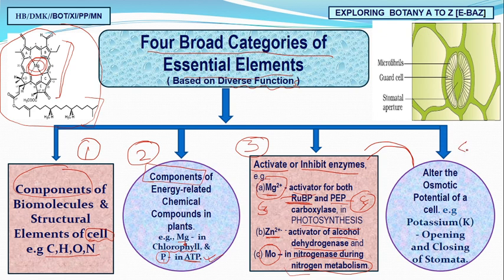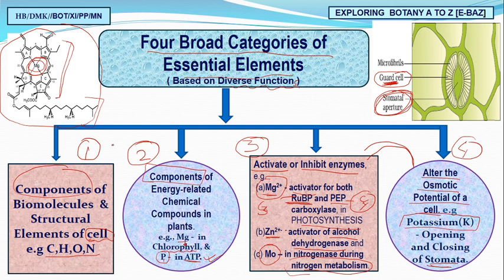and the fourth one, yes, what happens in the fourth one? It alters the osmotic potential of a cell. You all know about the role of potassium during opening and closing of a stomata. See the stomata, we have this guard cell, and if the guard cell is turgid, then what happens? Then the stomatal aperture will open, and if it is not turgid, rather it is flaccid, then this stomatal aperture will be closed. So the turgidity of the guard cell, the osmotic concentration of the guard cell, will execute the opening and closing of stomata. So in this way we have four broad categories of the essential elements.